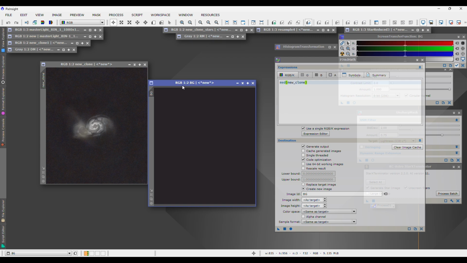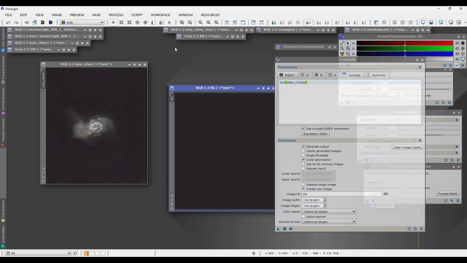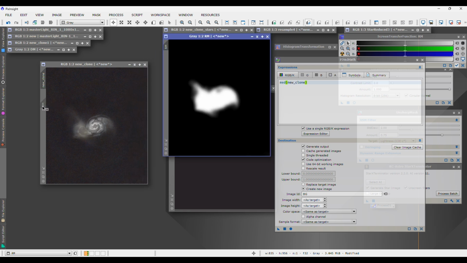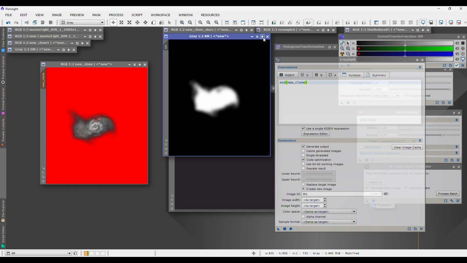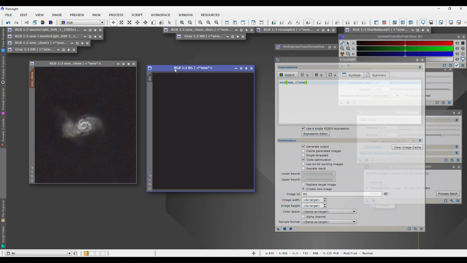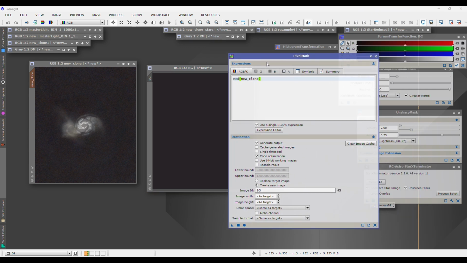All right, so now that that is done, we are going to take the range mask that we created a couple of steps ago, and we're going to apply that on top of our color starless image that we're working on. And what this is doing is it's showing you where the mask is enabled and where it's not enabled. We're going to go ahead and click to not show the mask so that we can see this a little bit easier. And what we're going to do now is go back to our pixel math. We're going to reset this.